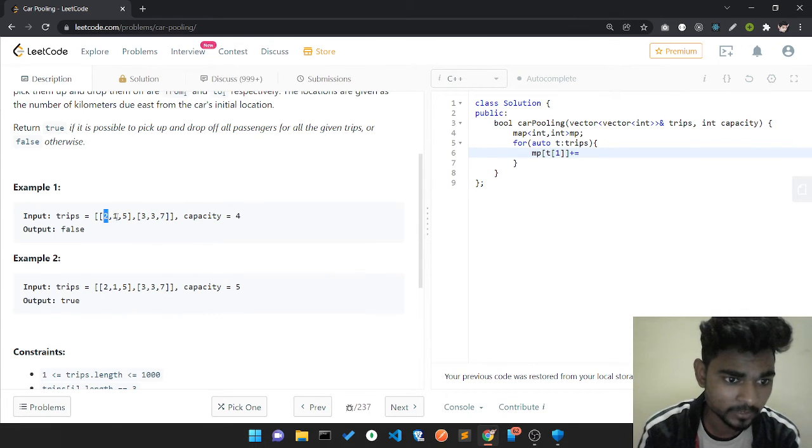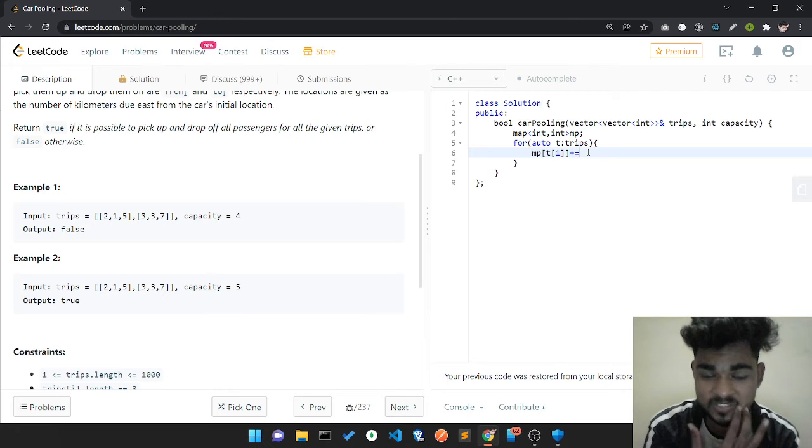Let me explain more clearly. At position 1, I'll add these 2 into my car. At position 3, I'll add these 3 into my car. At position 5, I delete these 2 from my car. At position 7, I delete these 3 from my car.